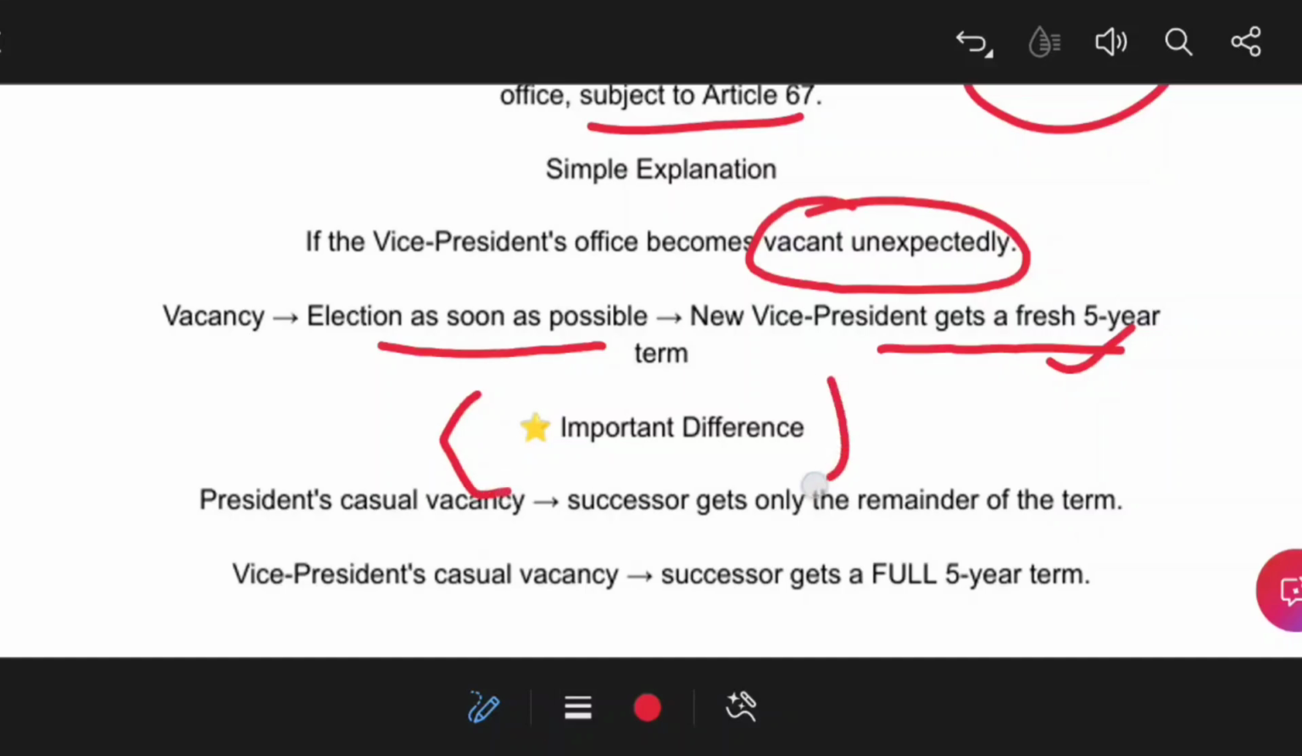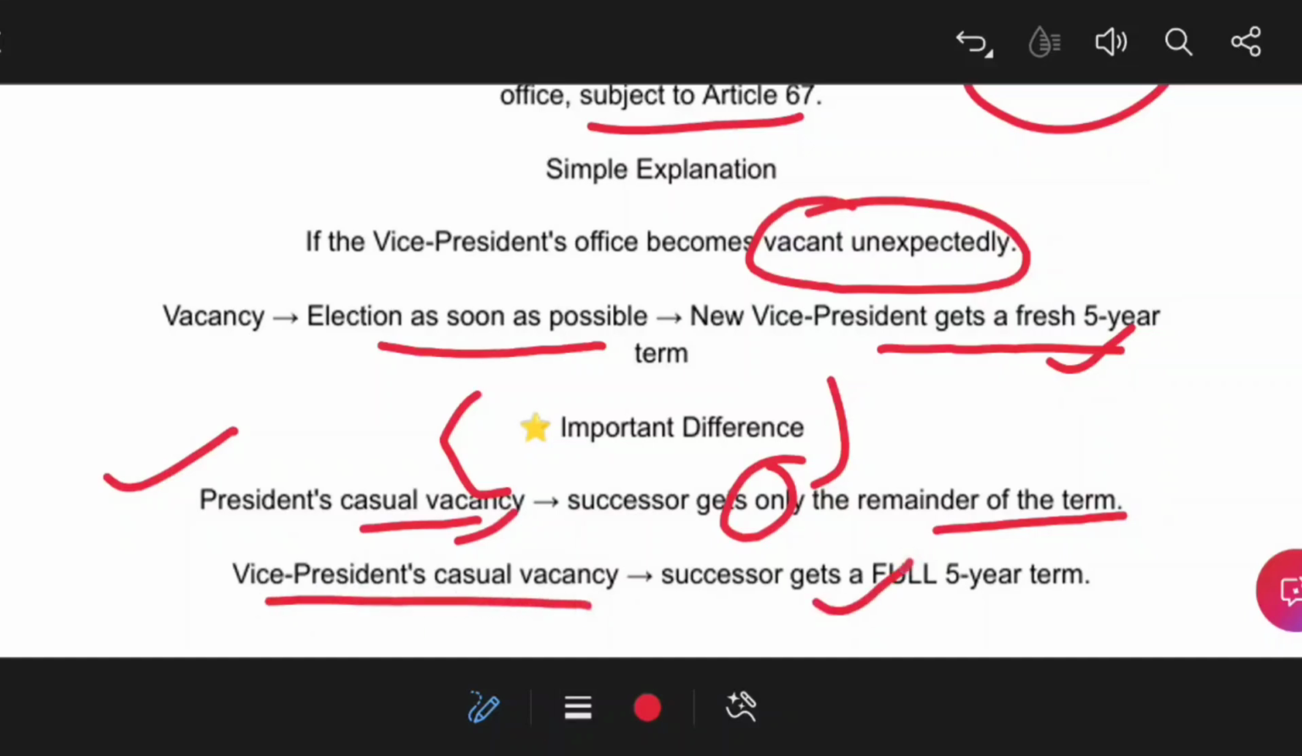So here I have provided an important difference for you: in the case of the president, if there is a casual vacancy, the successor gets only the remainder of the term, because if there is a casual vacancy, the vice president will succeed.